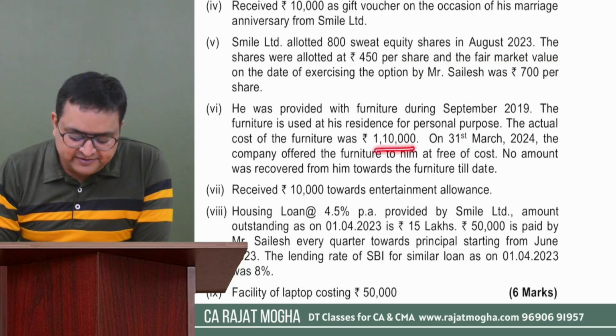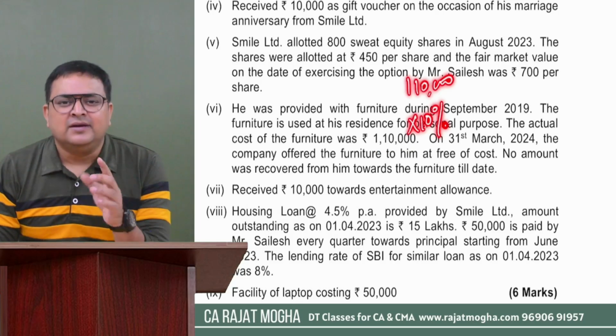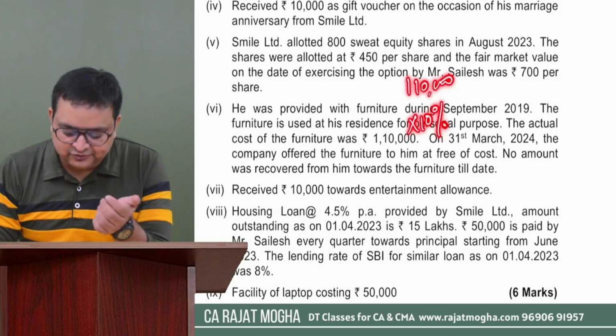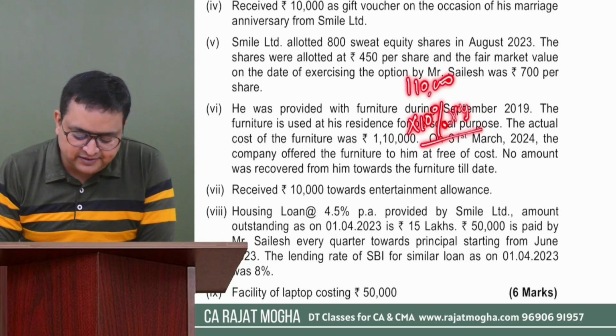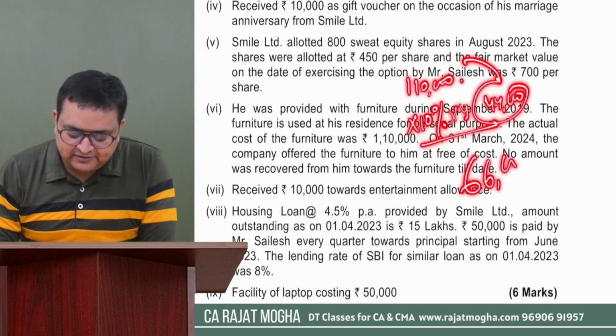So how much would be the depreciated value? 1,10,000 into 10%. It's for 1 year, and it is SLM. We understand depreciation will be the same for all the years. So into 4 you can do, that is 40%. So 44,000 would be the depreciation. So 1,10,000 minus depreciation for 4 years. After that you will get the depreciated value as 66,000.